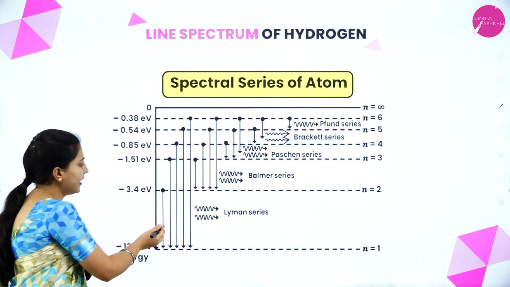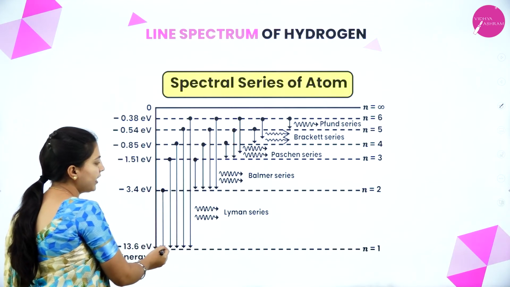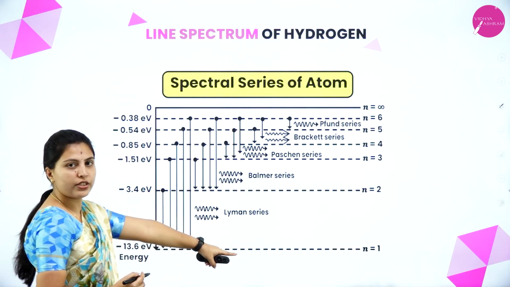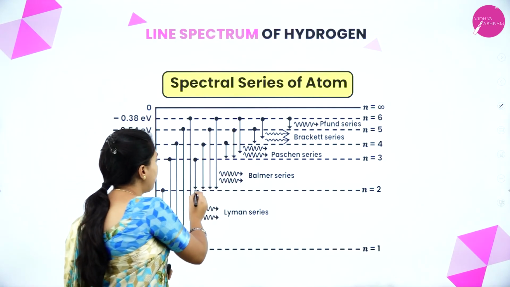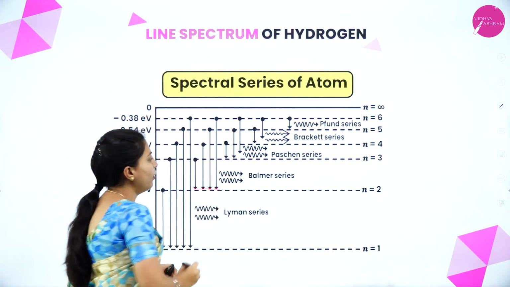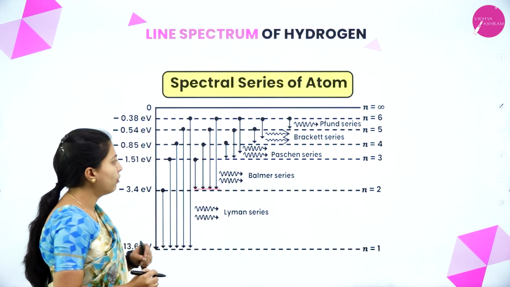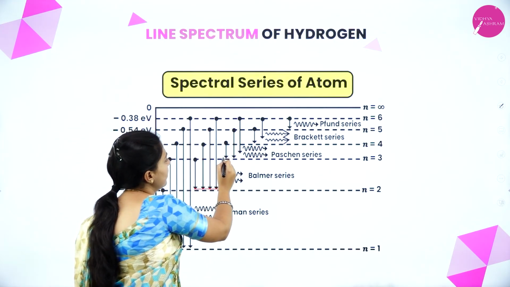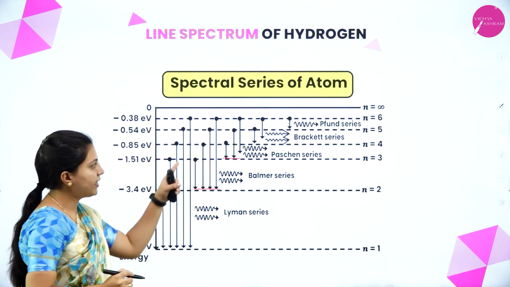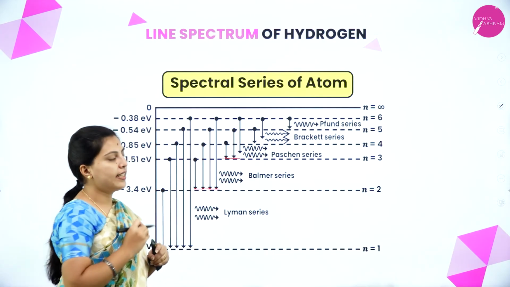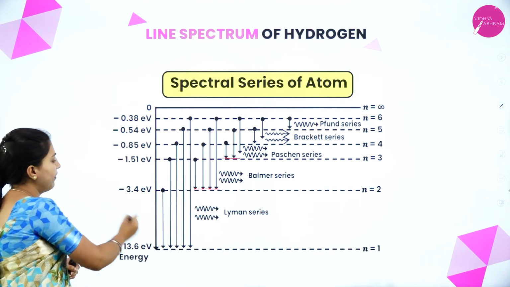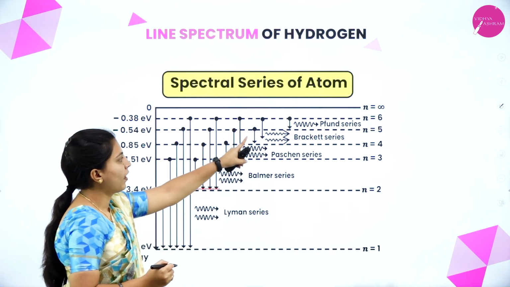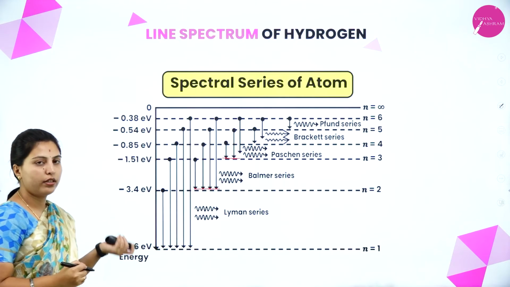Again here, see the Lyman series: all will reach n equal to 1, and n equal to 2 is the Balmer series, all will reach n2, and the Paschen series is n3, Brackett series is n4, Pfund series is n5. These are the series. This is the energy level. This is the overall series of the atom.